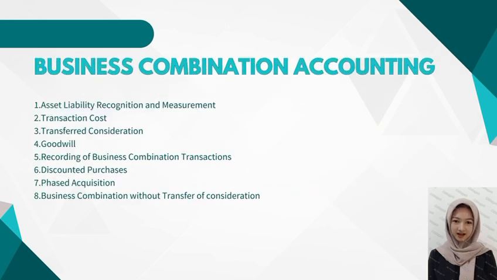Business combination accounting: 1. Asset and liability recognition and measurement. 2. Transaction cost. 3. Transferred consideration. 4. Goodwill. 5. Recording of business combination transactions. 6. Discounted purchases. 7. Phased acquisition. 8. Business combination without transfer of consideration.